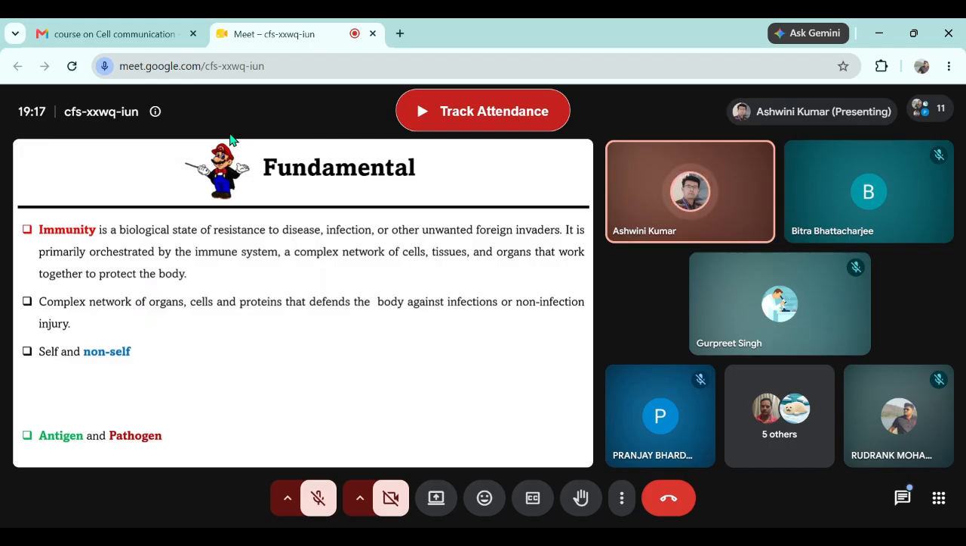Normally, whenever we hear the term immune system or immunity, the first thing that probably comes to our mind is infection. But can anyone tell what is one non-infection condition that our body resists daily, almost every fraction of a second? The body is resisting that non-infection change. Anyone? Am I audible? Yes, sir. It's cancer.